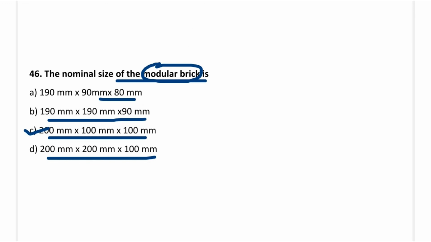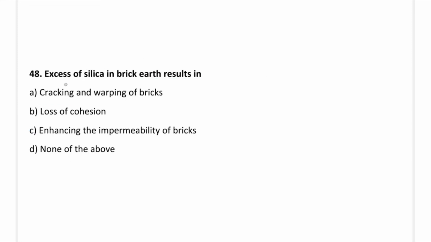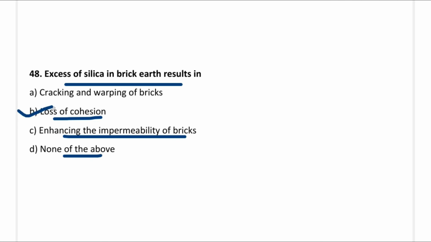Okay, next question, the percentage of silica in good brick earth lies between: option A, 5 to 10 percent; option B, 20 to 30 percent; option C, 50 to 60 percent; option D, 70 to 80 percent. So the correct answer is option C, 50 to 60 percent. So next question, the excess of silica in brick earth results in: option A, cracking and warping of bricks; option B, loss of cohesion; option C, enhancing the impermeability of bricks; option D, none of the above. So the correct answer is option B, loss of cohesion.